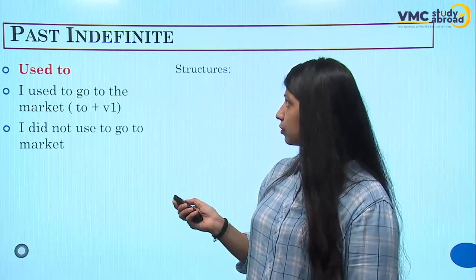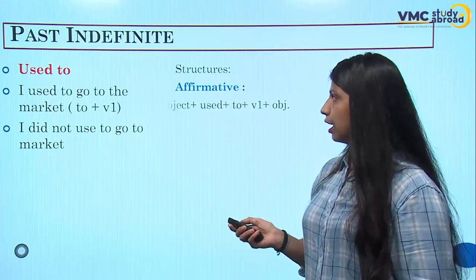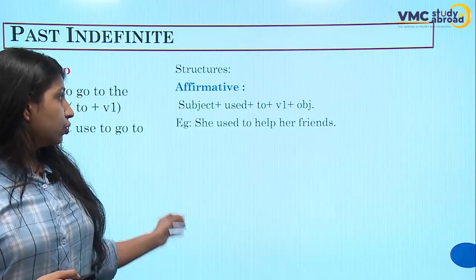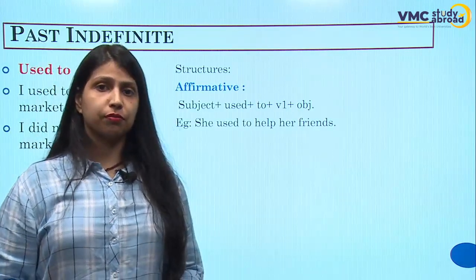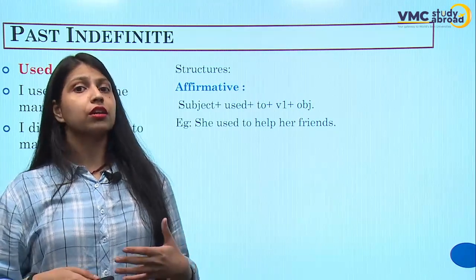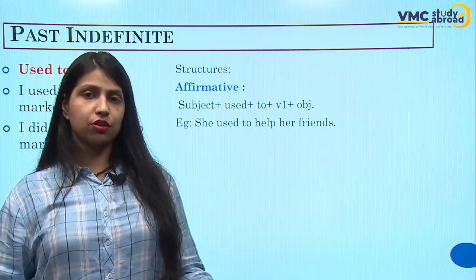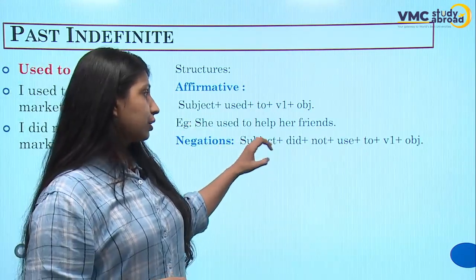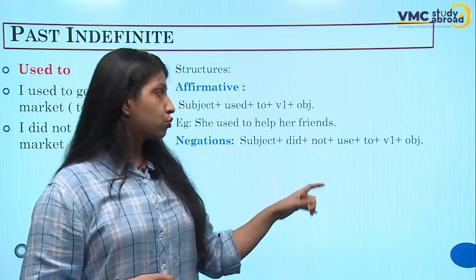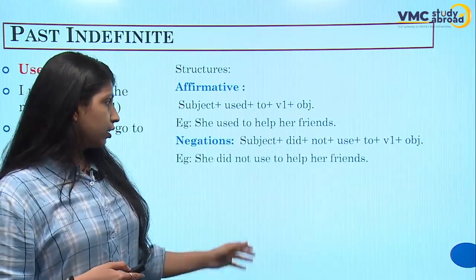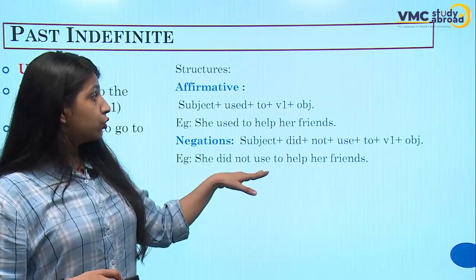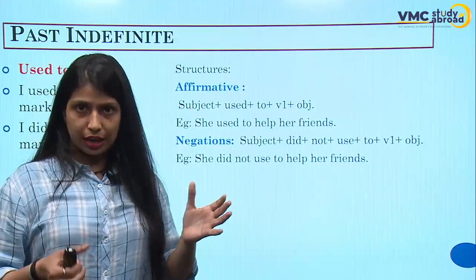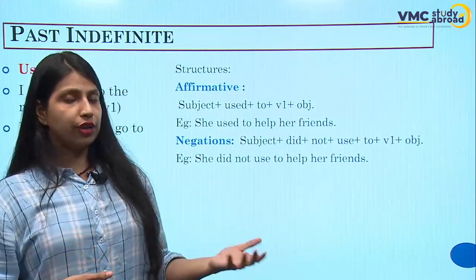So the structures are here. For the affirmative: subject, used to, first form and then object. So, she used to help her friends, but now she does not. Currently, she does not help any of her friends. Negative sentences: subject, did not use to, first form and then object. So the sentence would be, she did not use to help her friends. Like in the past, she did not have this habit of helping her friends, right?